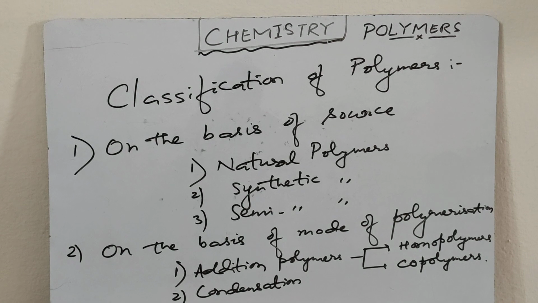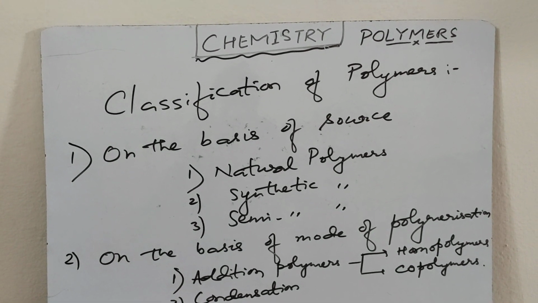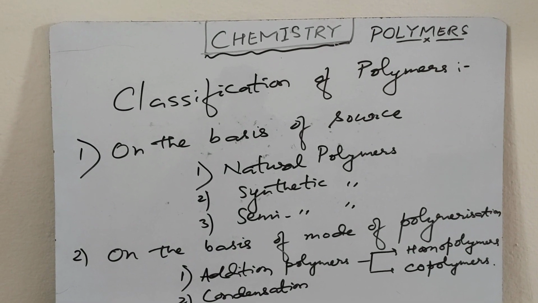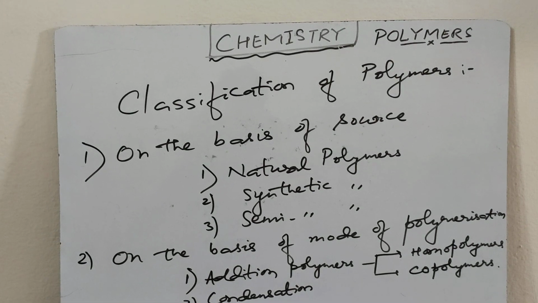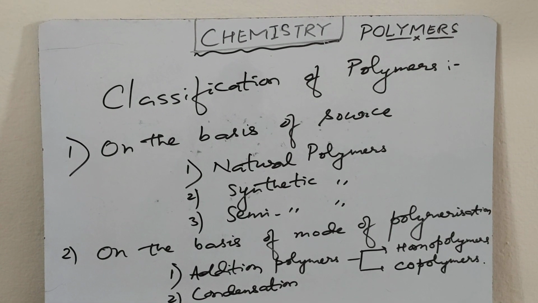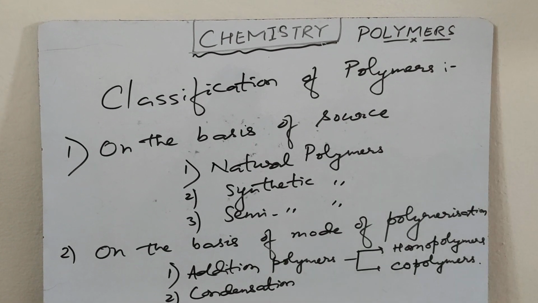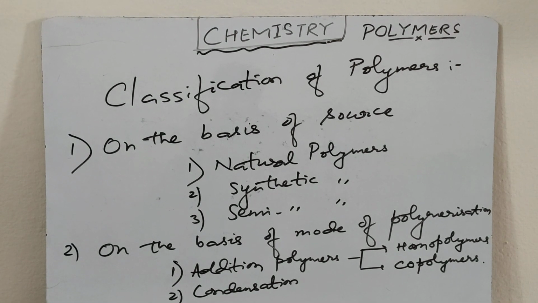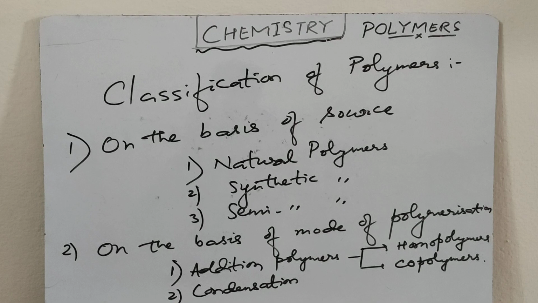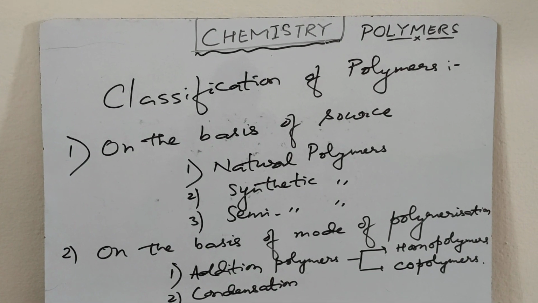These addition polymers are basically of two types, homopolymers and copolymers. The addition polymer formed by the polymerization of single monomeric species are known as homopolymers. Example, polythene, polypropene, polystyrene, etc. Copolymers. The polymers made by addition polymerization from two different monomers are known as copolymers. Example, Buna N, Buna S. Buna N and Buna S are synthetic rubbers.